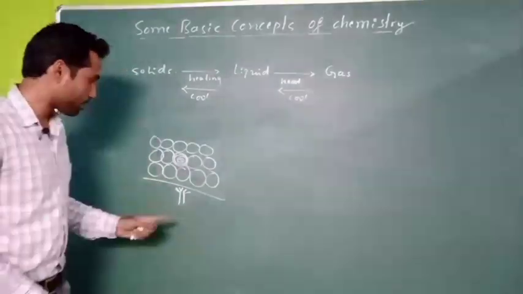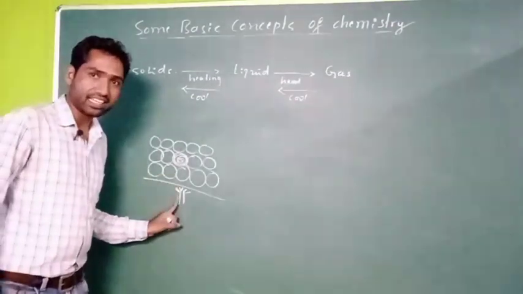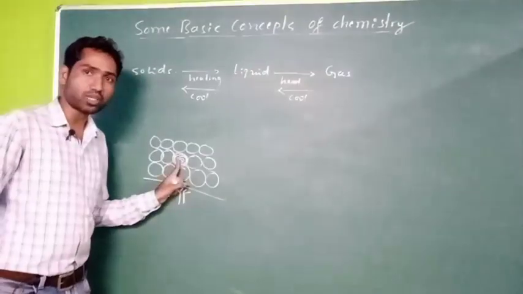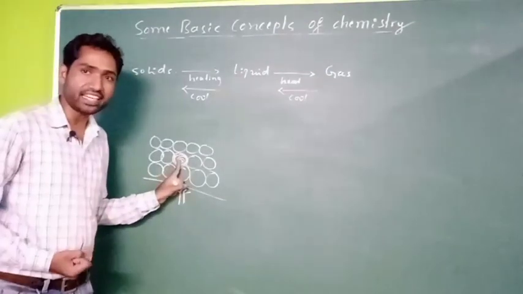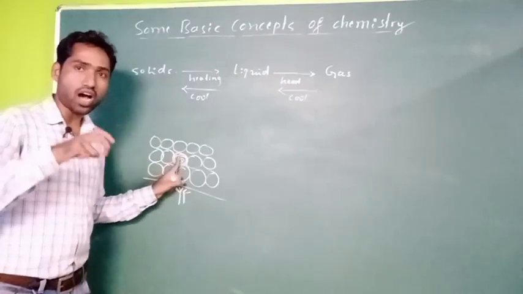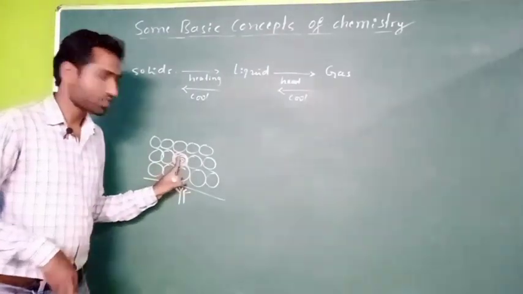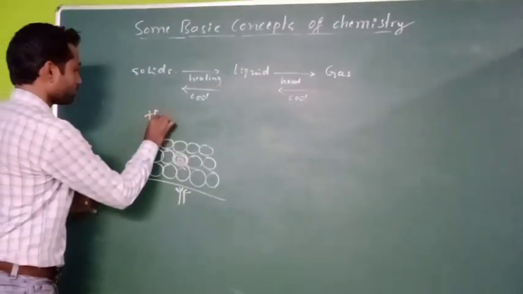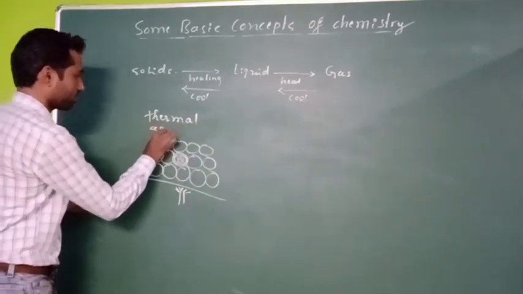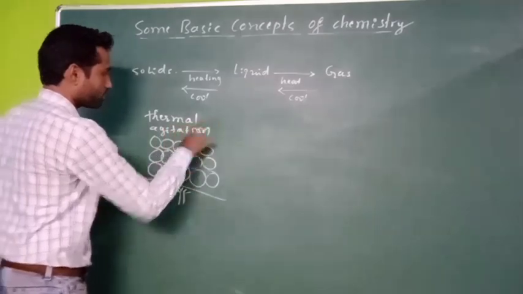Because of that movement, the solid state of matter gets converted into liquid state, right? So what happens? You are supplying heat. Heat is a form of energy. Because of that, the particles present in the solid state absorb the heat energy. Because of that absorption, the particles are in thermal agitation.